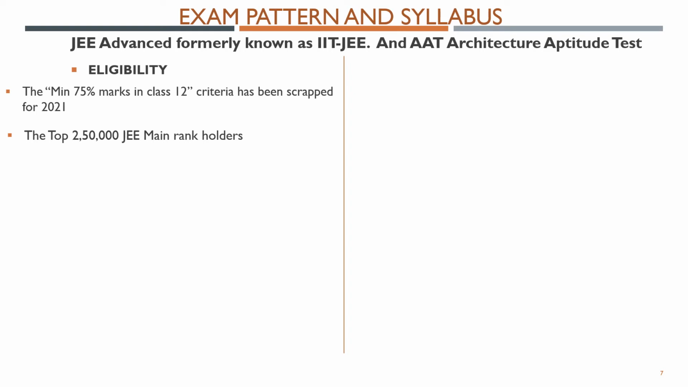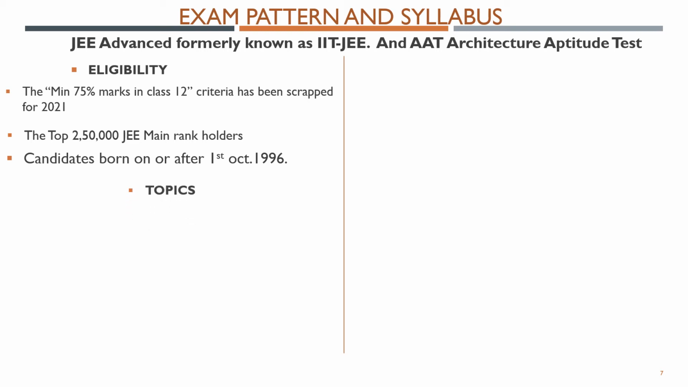You are eligible. But the next eligibility is that you should stand among these 250,000 JEE main rank holders. So if your JEE main rank falls in this range, then only you are eligible for the advanced exam. Then you should be born on or after 1st October 1996, but there is a 5-year flexibility given for the category students.